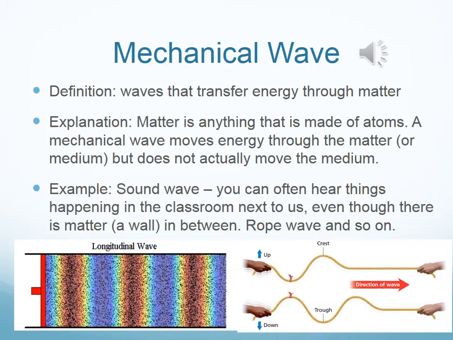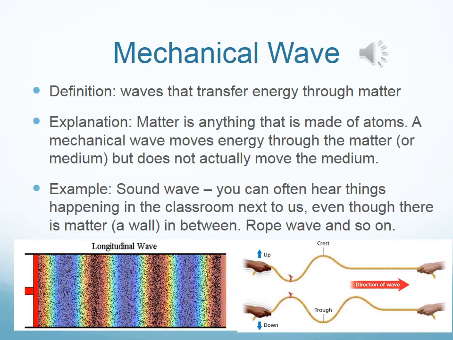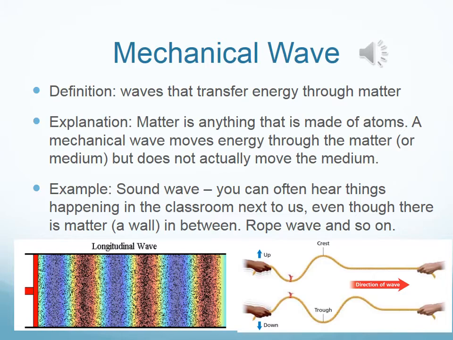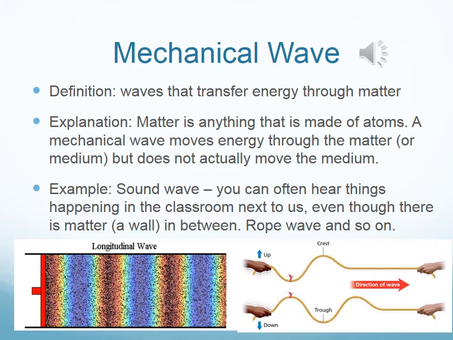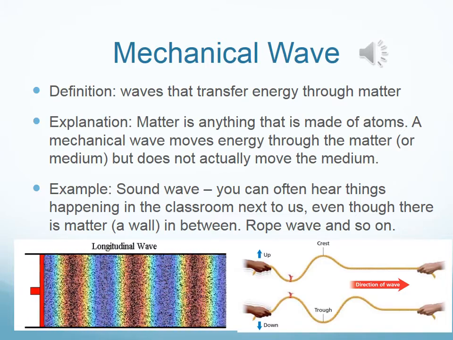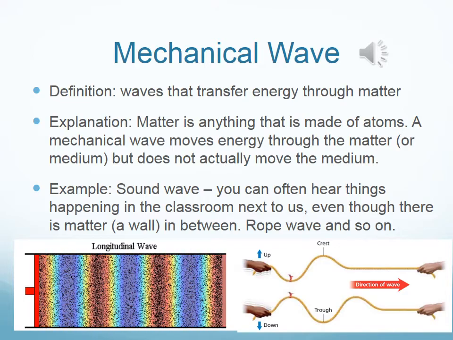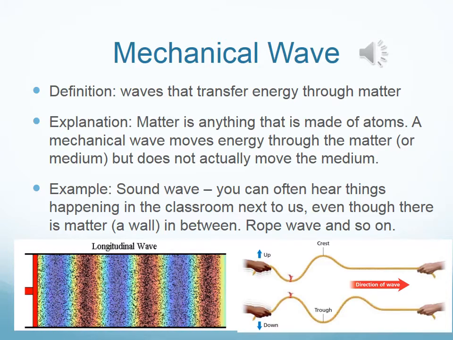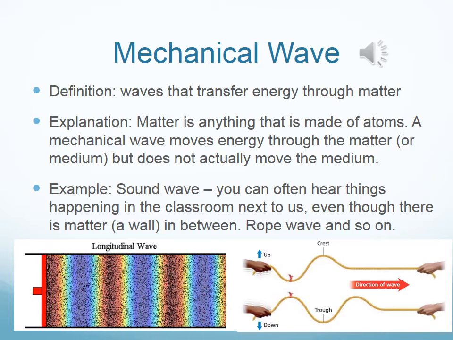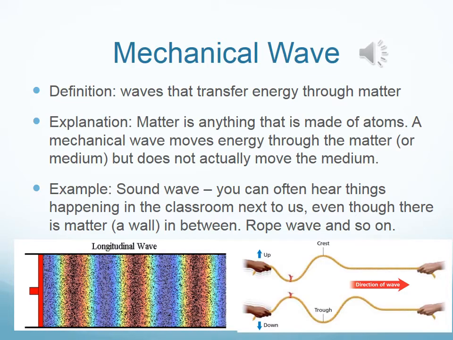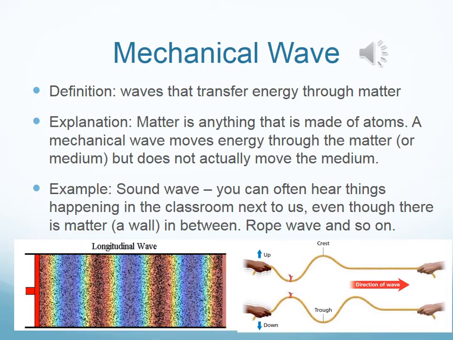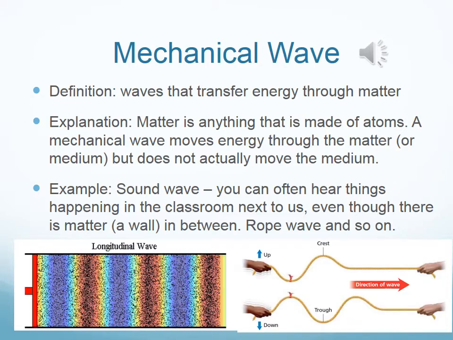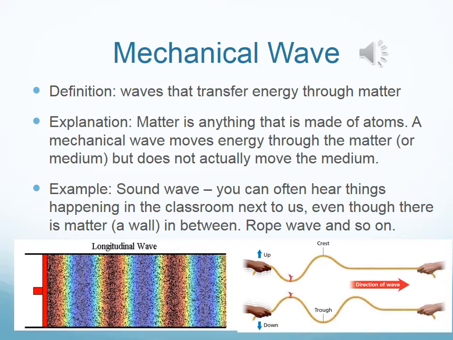Let's start off by talking about our first type of wave. Our first type of wave is a mechanical wave. Basically, a mechanical wave is waves that transfer energy through matter. Mechanical waves have to have a medium. What is a medium? We said that the medium is any substance that a wave can travel through. Therefore, mechanical waves have to have a medium. Matter is anything that is made up of atoms. A mechanical wave moves energy through the matter, or a medium, but it does not actually move the medium, like we said in the previous slide.